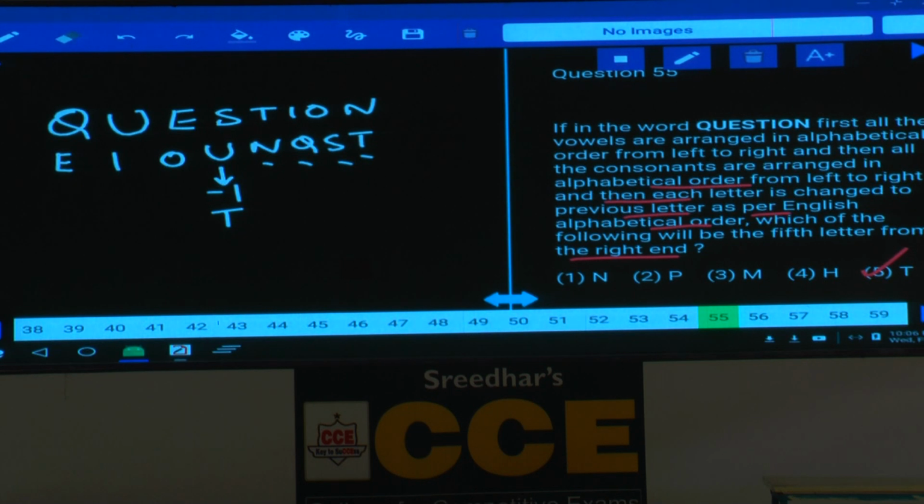Clear? First all the vowels should be arranged in the alphabetical order. Then all the consonants should be arranged in the alphabetical order. Then each of these letters is changed to its previous letter, minus 1, and which is the fifth letter from the right hand side? The fifth letter from the right hand side is T, and it is given in choice 5. Question number 55. Then 56.